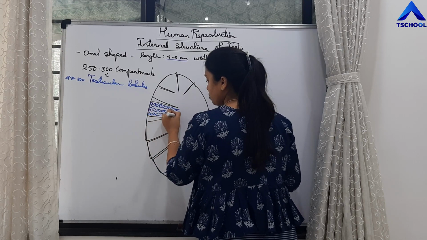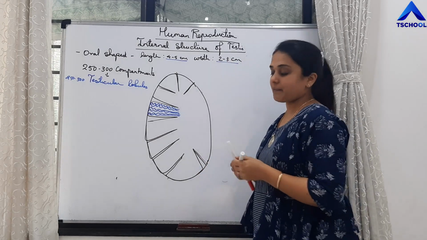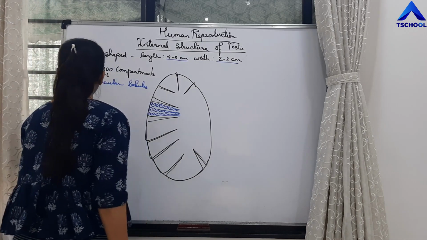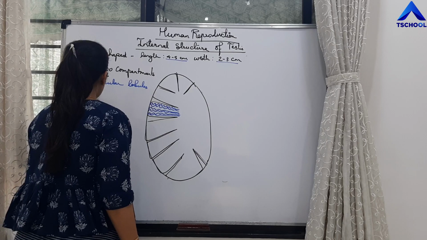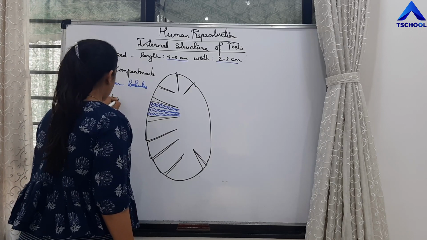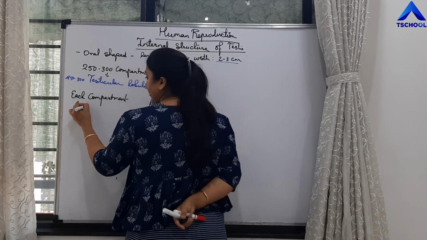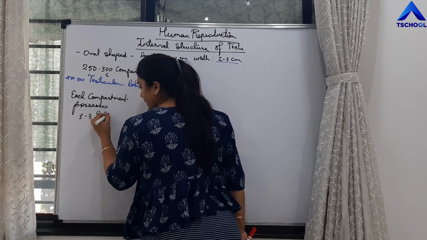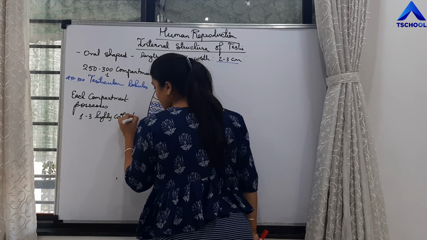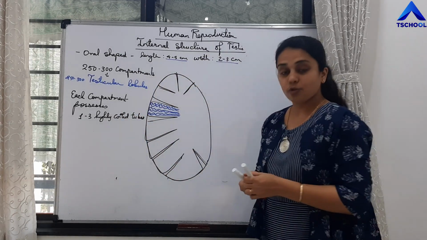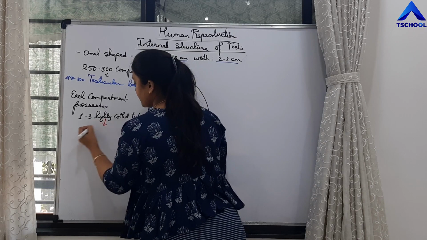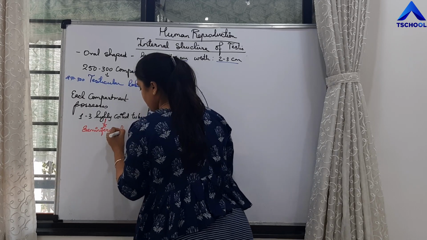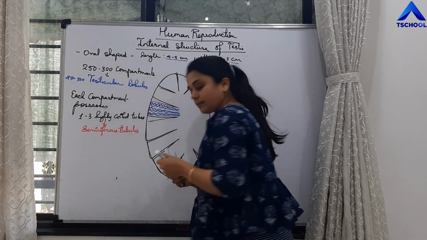So what we have to mention: each compartment possesses 1, 2, 3 highly coiled tubes, called seminiferous tubules, right?